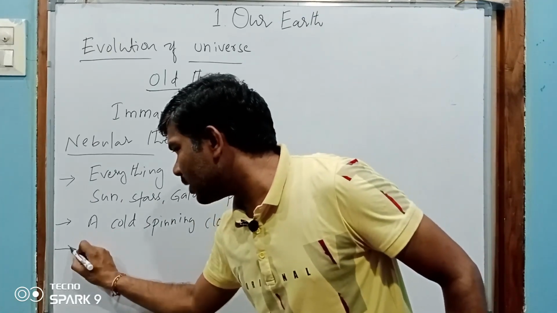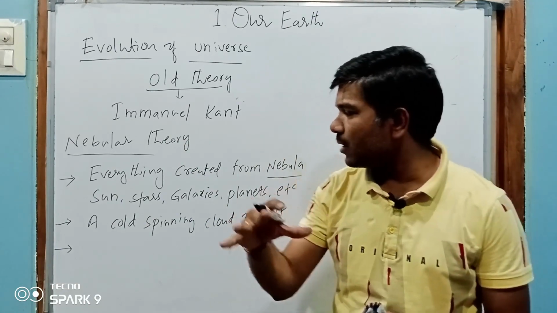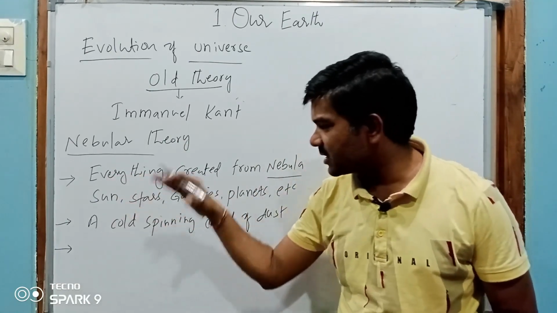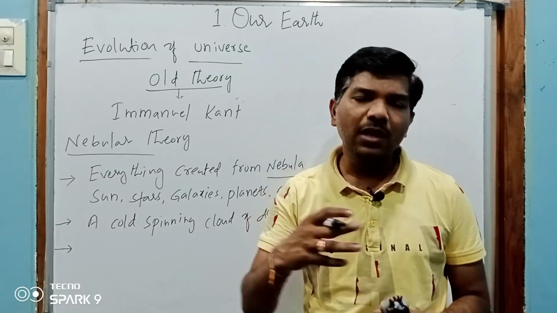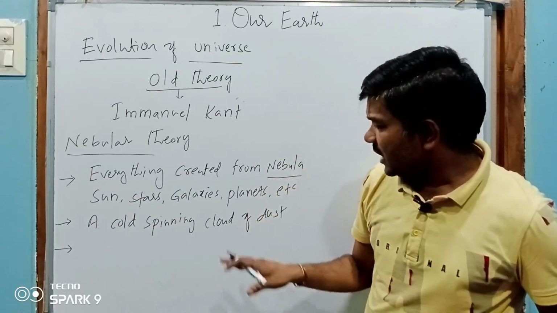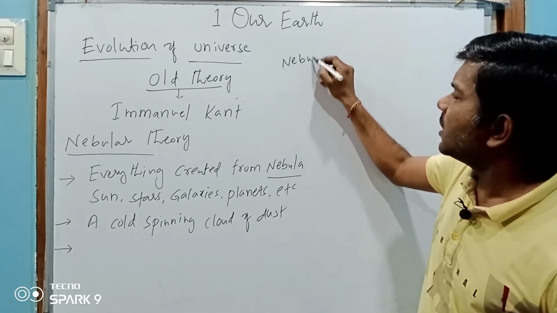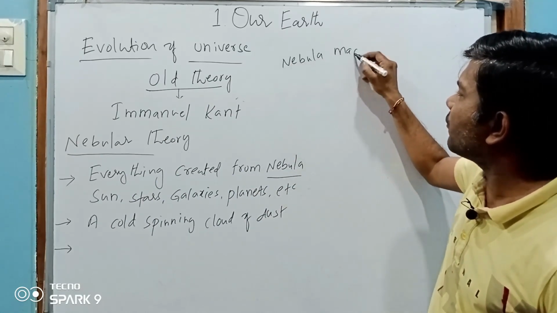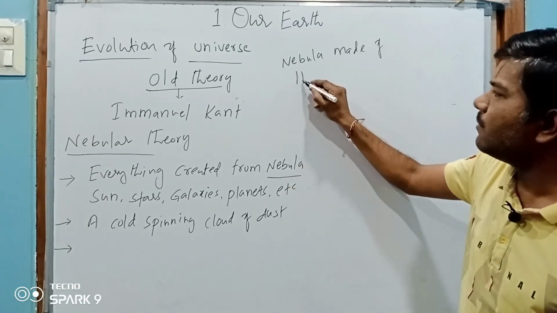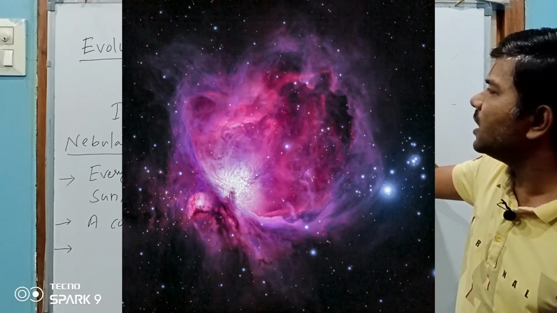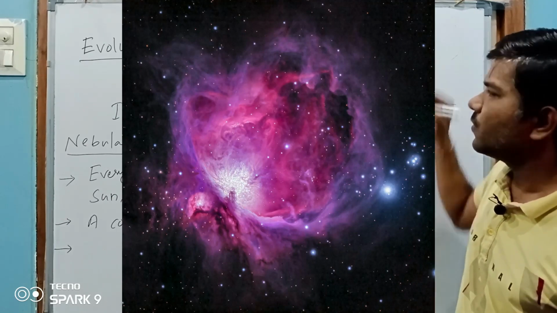Then what happened to this nebula? How did this nebula create the sun, stars, galaxies and planets? Let's try to understand. This nebula is made of helium and hydrogen.